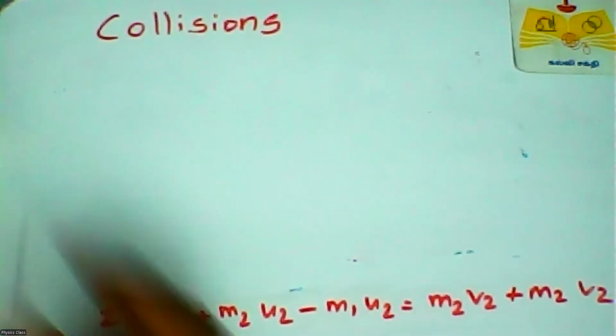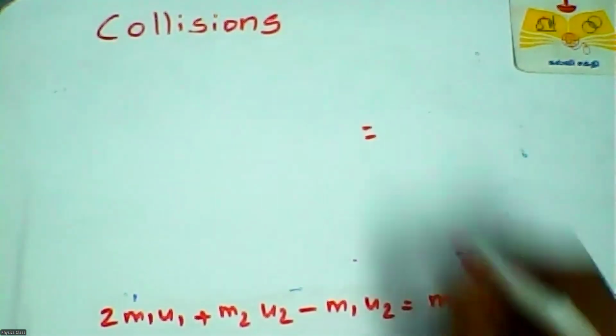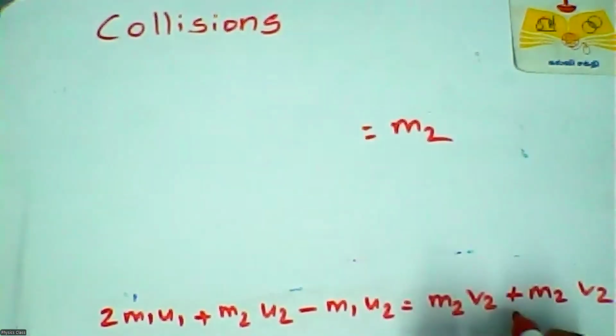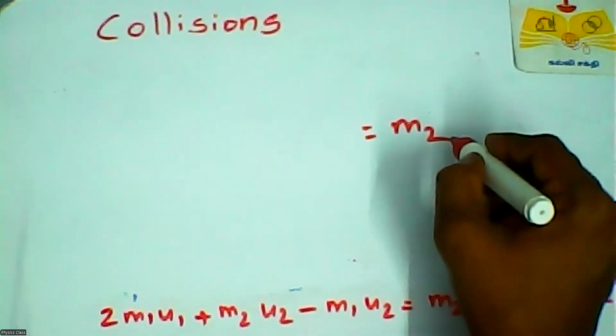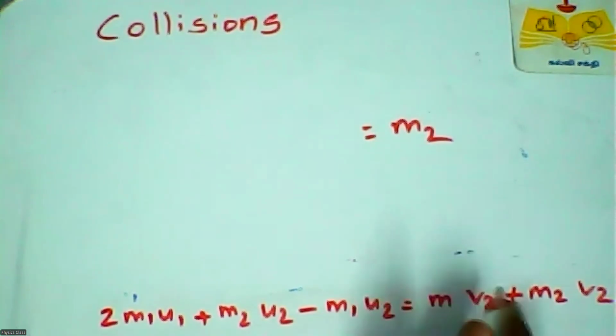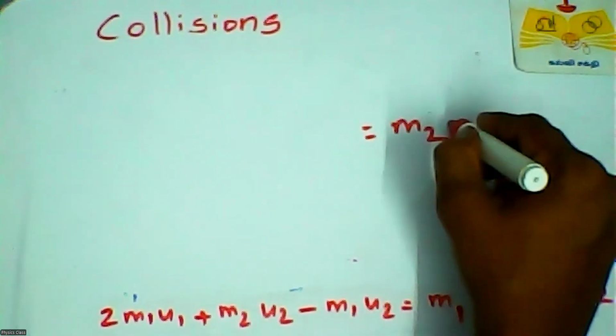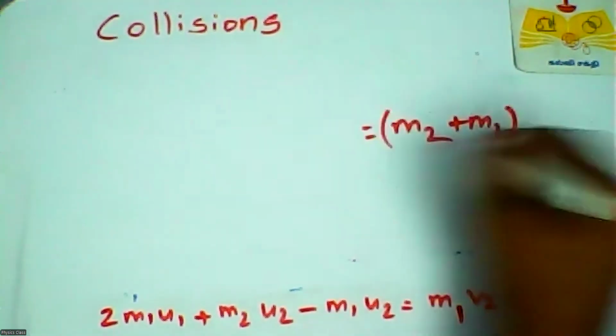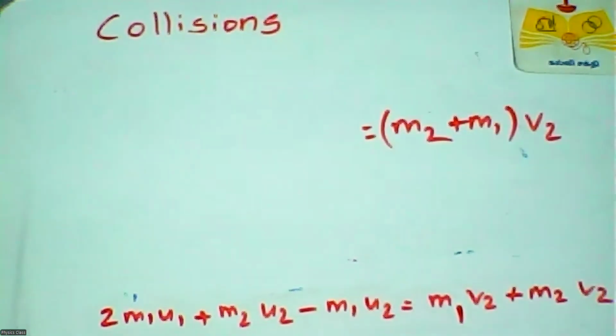From this equation we can take V2 as common: M2 plus M1 common as V2.